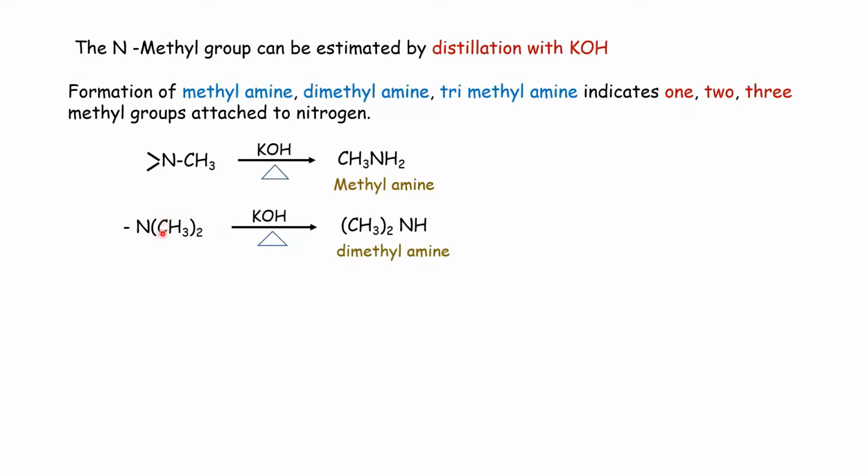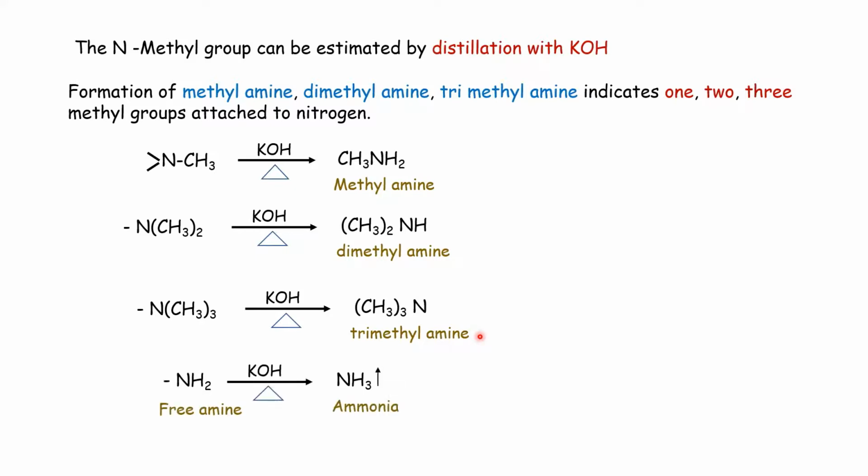If 2 methyl groups are attached to nitrogen, this is N-dimethyl, then it gives dimethylamine as the product. And if 3 methyl groups are attached to nitrogen, then trimethylamine is obtained. Thus, by knowing the product, whether it is methylamine, dimethylamine or trimethylamine, we can determine the number of methyl groups attached to the nitrogen atom.